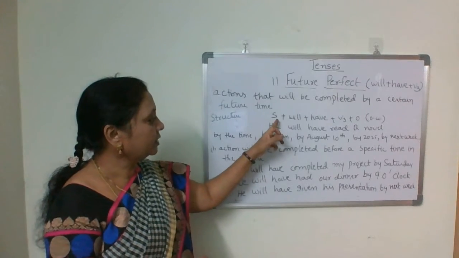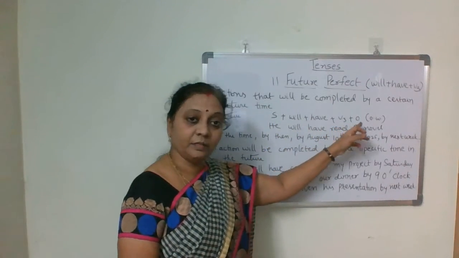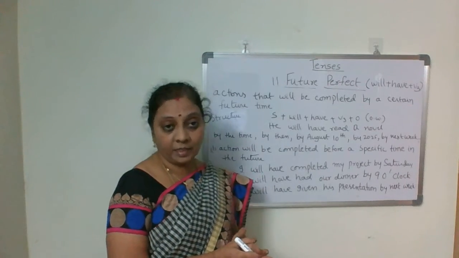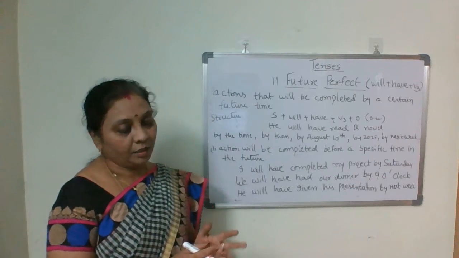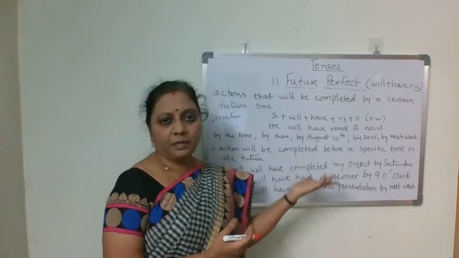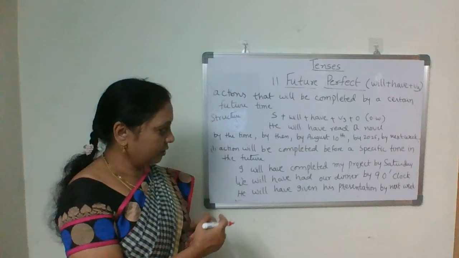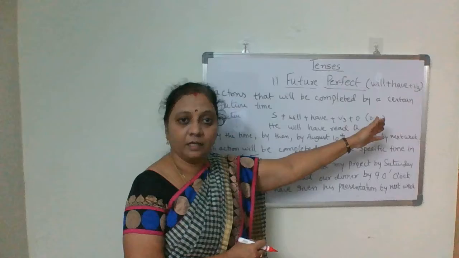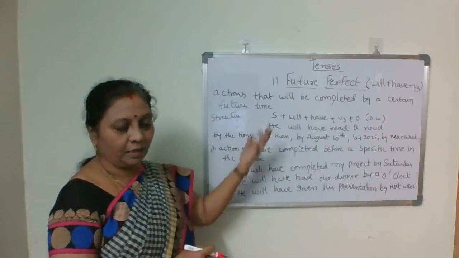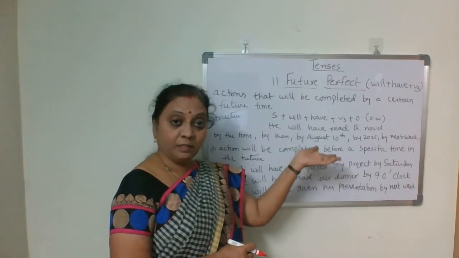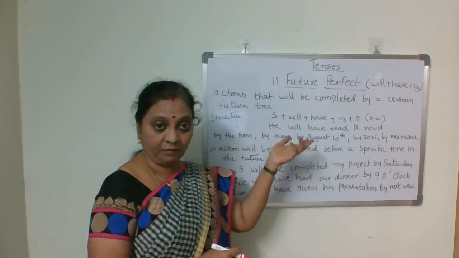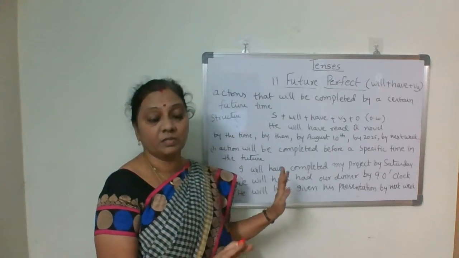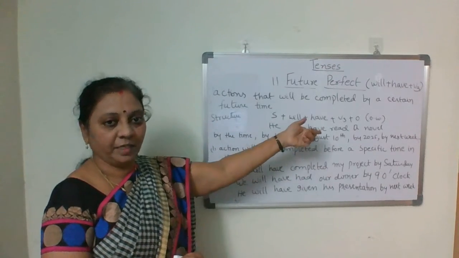Then what is the structure? Subject plus will plus have plus V3 plus any other object or other words. He will have read a novel. But you can give the time period also, you can specify: by tomorrow, by next week, by Saturday. Or time also you can specify: by tomorrow by 11 o'clock he will have read this novel. By the time he will have completed, finished his reading. Okay, that is the meaning of this.